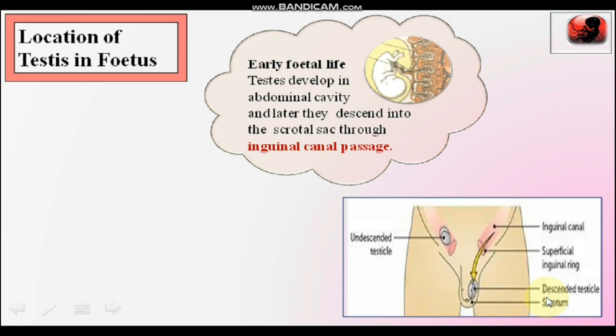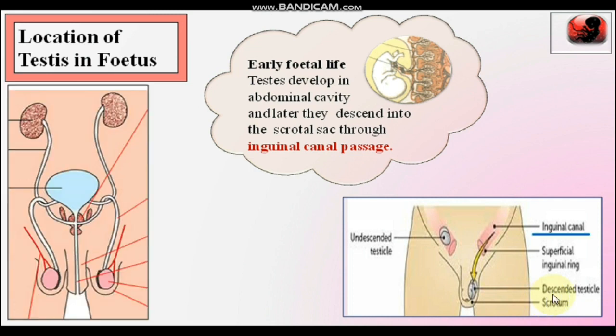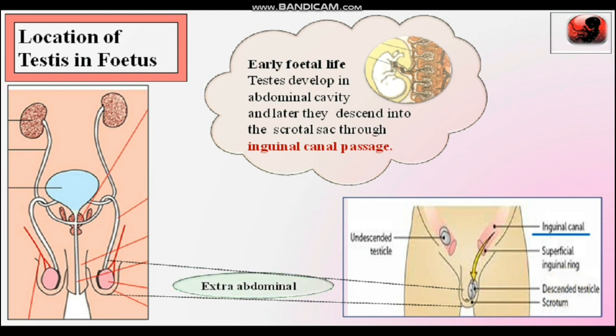Here is another diagram which shows the broad view. Extra abdominal testes in the scrotum, and the remaining parts of the reproductive system are intra-abdominal in position.